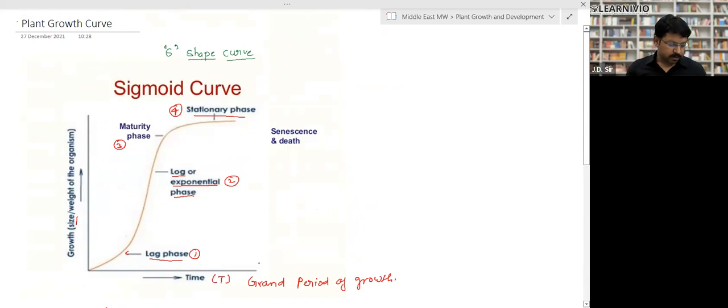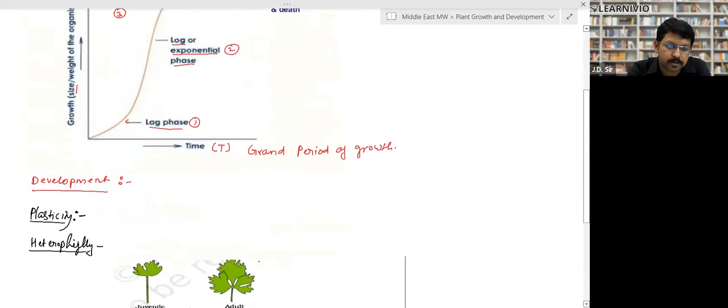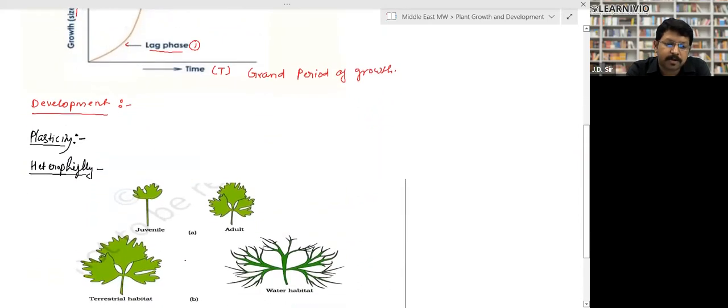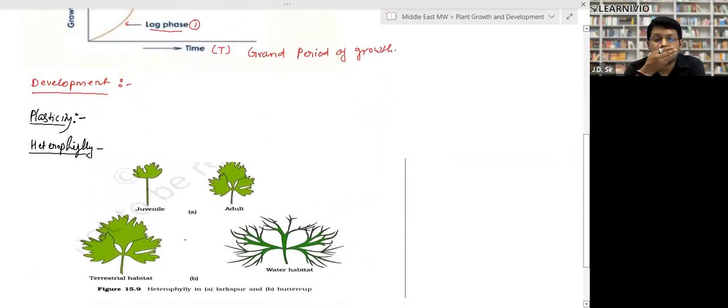Again, when it comes to the graph, there are particular terms given. For example, the term plasticity, right? So what is development? Development is just the changes from the birth to the death of a particular organism. Now, what is plasticity? This is a 2 marker question for a school exam. This graph is also important. They can ask you to draw the diagram.